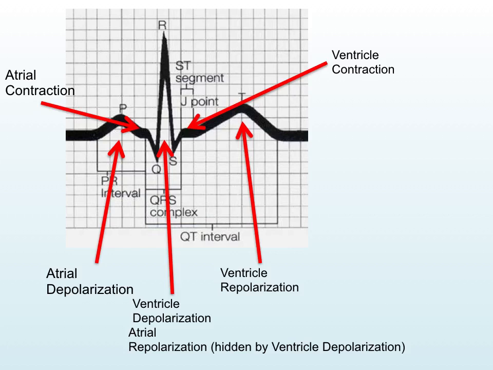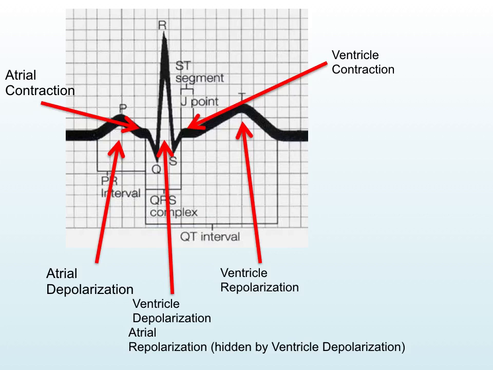In the QRS complex, we have the ventricle depolarization. Now notice we don't have any repolarization seen within the atria. That's because it's being hidden by the amount of depolarization taking place within the ventricle. Then we get to the terminus of the ventricular contraction, which is known as the ST segment. And then we get to the T wave, which is the repolarization moment within the ventricle.